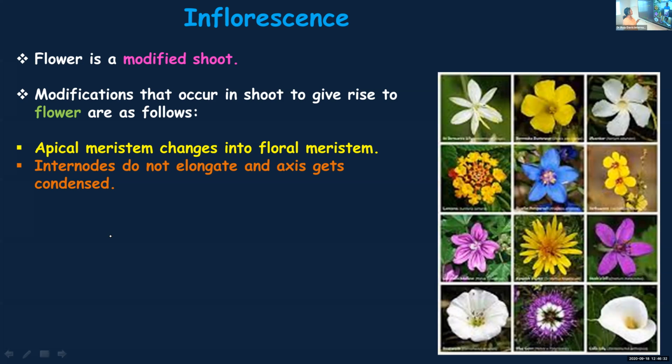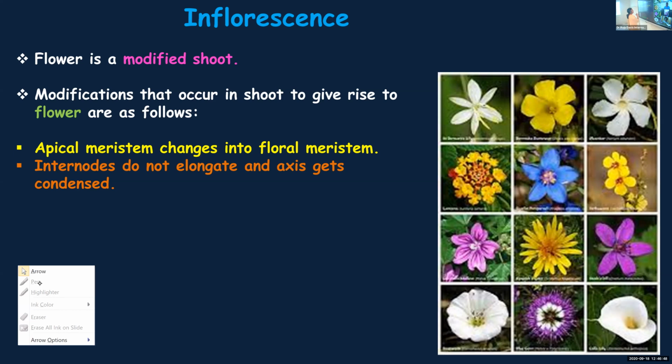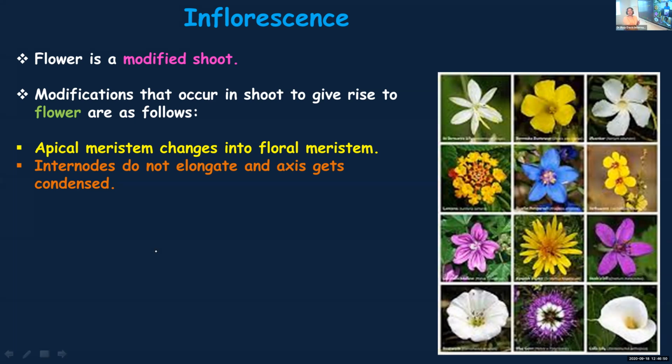And the next change that is happening is internodes will not elongate. Normally in a stem, as it grows, internodes will elongate. But here, internodes will not elongate. Why are internodes not elongating? Because it has to condense and form the flower.